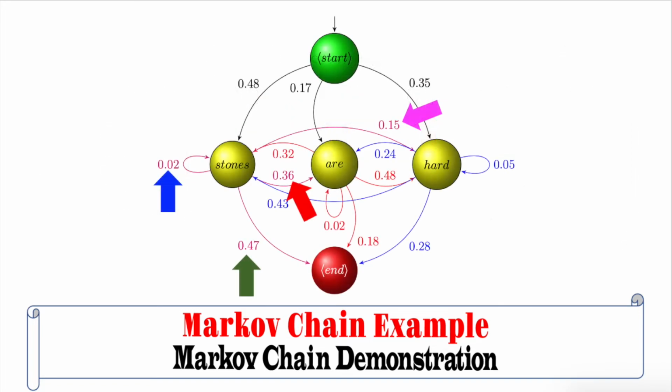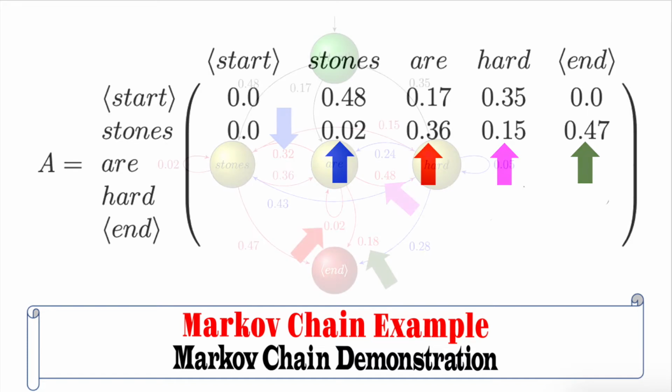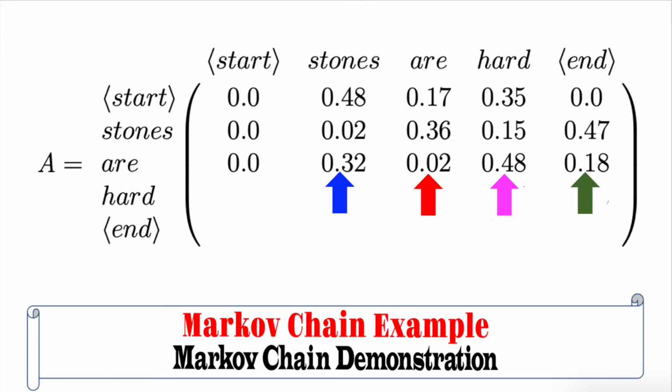For the word stones, the different probabilities as shown in the arcs leaving the state labeled stones are pointed to by color-coded arrows, and they are reflected in the second row of the transition probability matrix. For the word R, the different probabilities as shown in the arcs leaving the state labeled R are also pointed to by color-coded arrows, and they are reflected in the third row of the transition probability matrix.